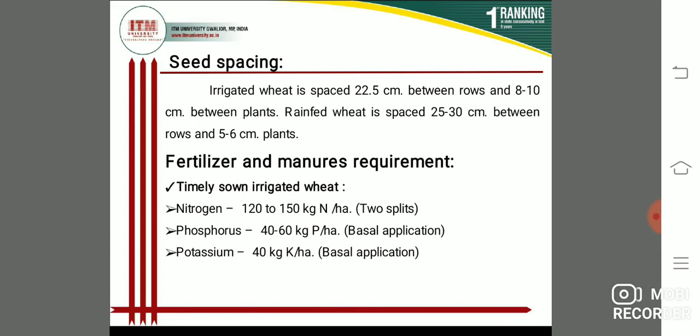In two splits, meaning the first dose at sowing time and the second dose at the CRI stage. Second, phosphorus: 40 to 60 kg phosphorus per hectare as a basal application, basal meaning at sowing time. And third, potassium: 40 kg potassium per hectare as a basal application, meaning at sowing time. So this is timely sown irrigated wheat.